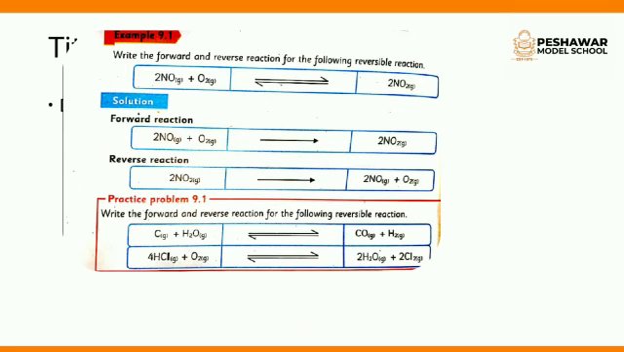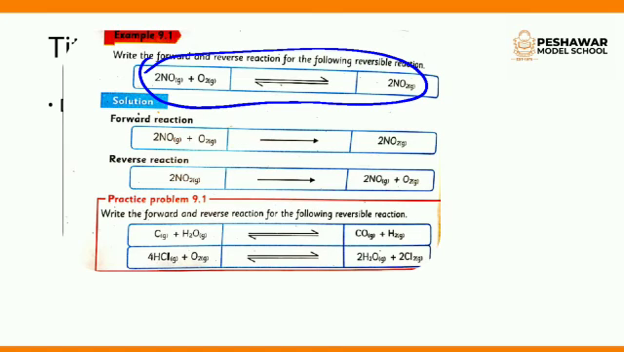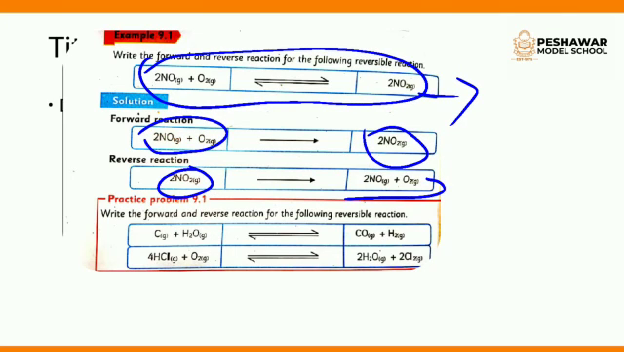Now, for example, you have a chemical reaction in which nitric oxide reacts with oxygen and forms nitrogen dioxide. If you write the forward and backward reactions: in the forward reaction, nitric oxide reacts with oxygen and forms nitrogen dioxide. In the reverse reaction, nitrogen dioxide decomposes and forms nitric oxide and oxygen.